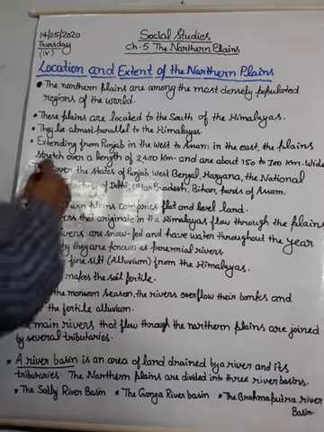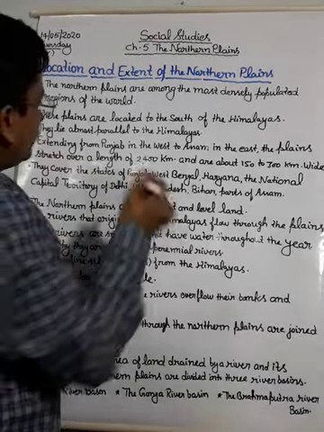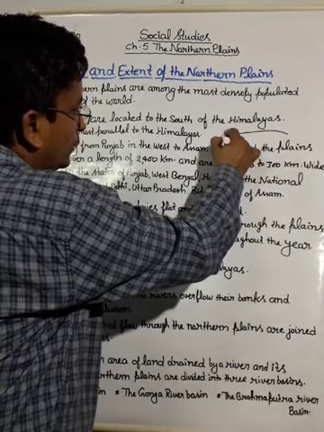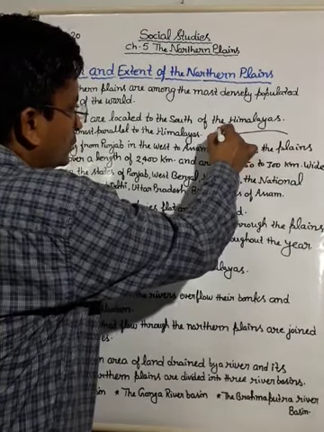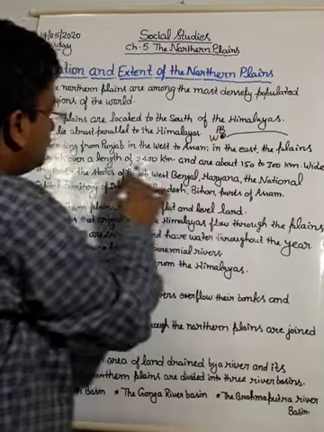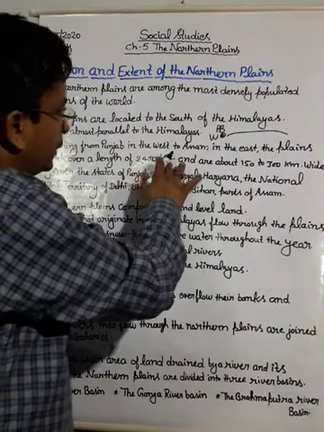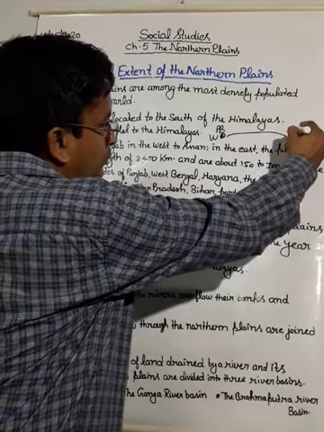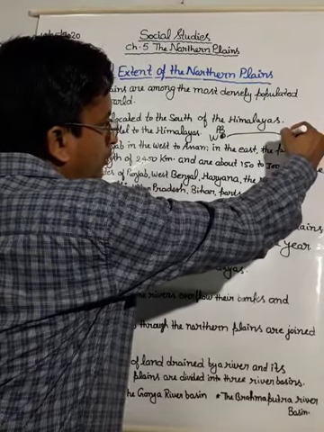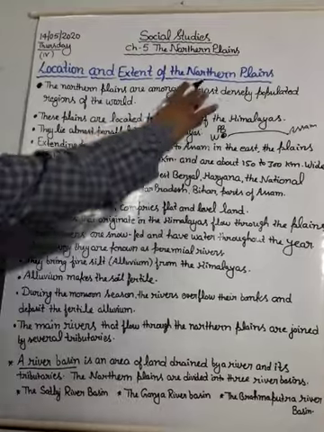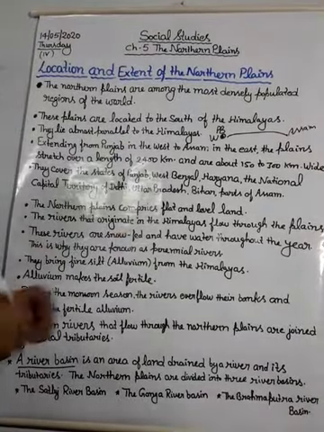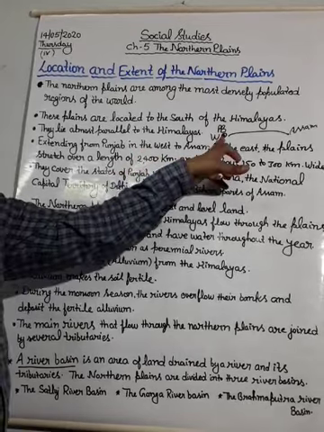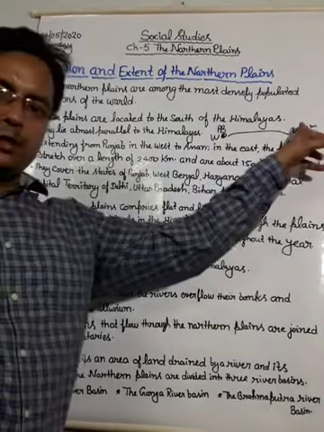Yes students, extending from Punjab in the west to Assam in the east means this northern plain stretches from Punjab to Assam.